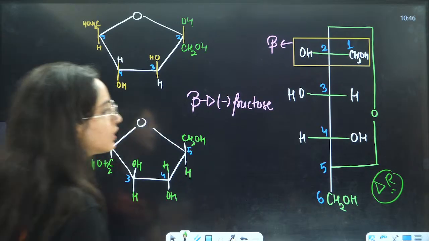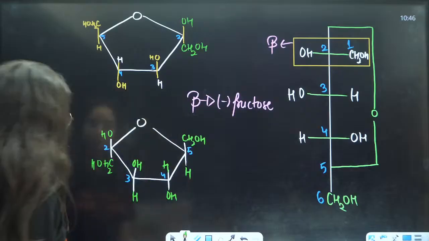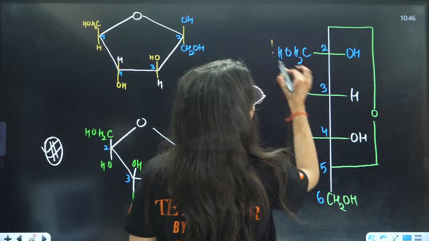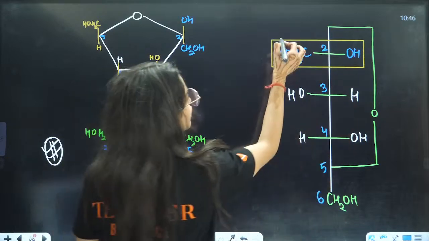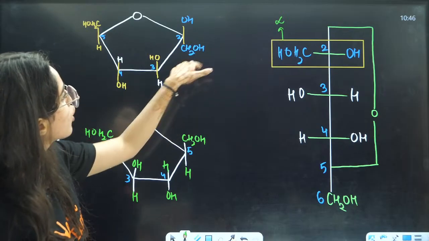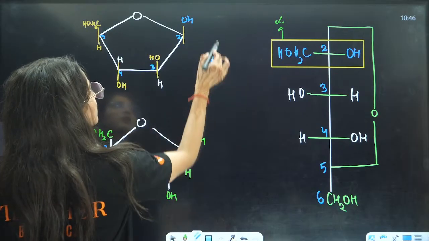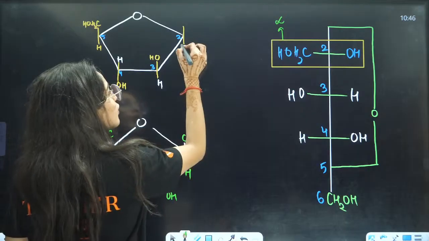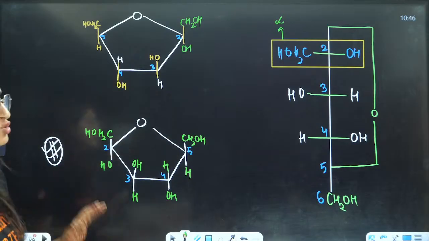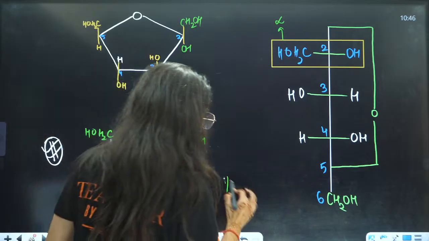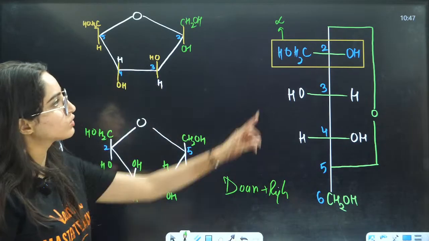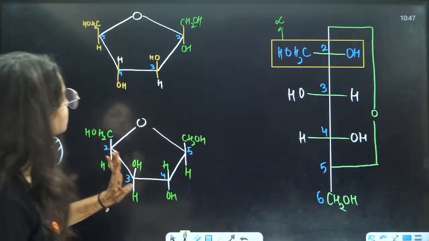If you talk about alpha fructose, now this is going to be on the right side, right? That is why it is your alpha. Now, this is your alpha because it is on the right side. So second position, OH is on the downside, okay? OH and this is CH2OH. Here also OH, CH2OH, right? Because downwards means on the right side, right? So on the right side, that means downwards, okay?